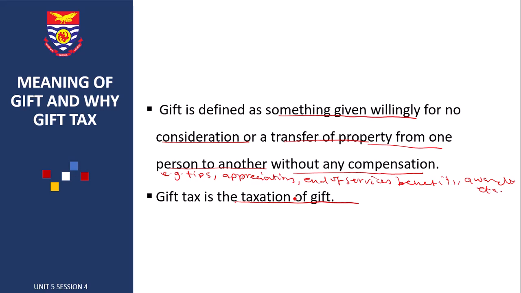I will first farm cattle for 10 years and then switch to tree crops for another 10 years, then switch to livestock or fish for 5 years. So for 25 years, I will be paying tax at a lower rate or pay no tax at all. Now let us look at this in the context of gift tax. If gifts are not taxed, individuals and businesses will record most of their incomes under gift to avoid tax payment. So that is why we say gift tax is used as an anti-avoidance scheme.